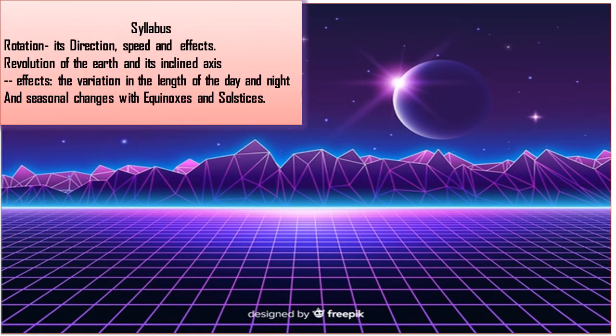In this chapter, we are going to discuss about rotation of the earth, its direction, speed and effects. We'll also learn revolution of the earth and its inclined axis, its effects and variation in length of day and night, and seasonal changes with equinoxes and solstice.